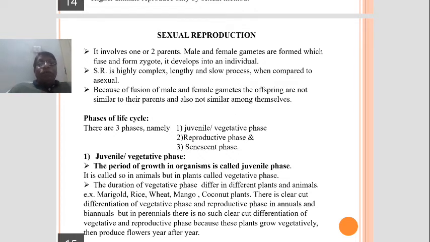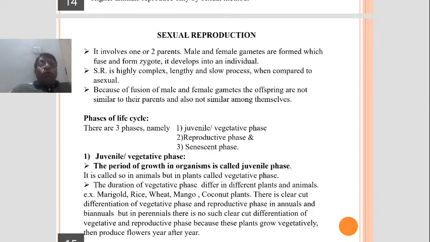You may not understand this, so look here. When a boy or girl completes 13 or 14 years, that is from 1 to 14, we call it the juvenile phase, before the reproductive phase. If you consider the same in plants, take mango or marigold.